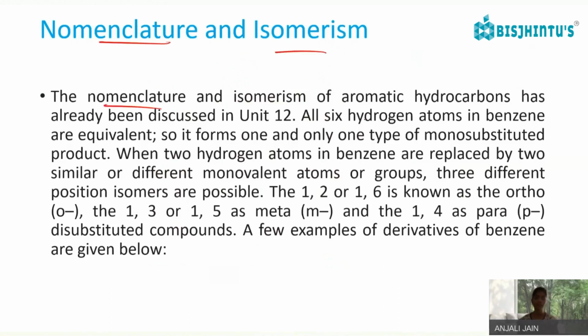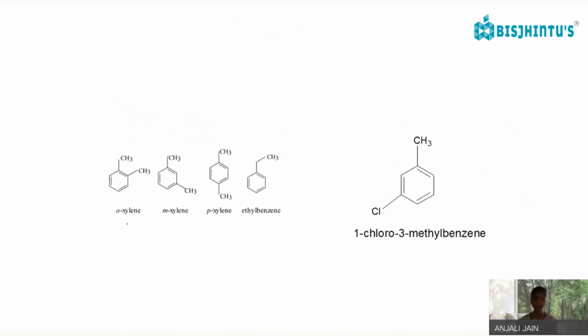So, nomenclature and isomers. The nomenclature and isomerism of aromatic hydrocarbons we have discussed in unit 12, that all the 6 hydrogen atoms in benzene are equivalent. So it forms one and only one type of monosubstituted product. When 2 hydrogen atoms in benzene are replaced with 2 similar or different monovalent groups or atoms, 3 different positional isomers are possible. Okay, so the 3 different positional isomers can be ortho, meta, and para.